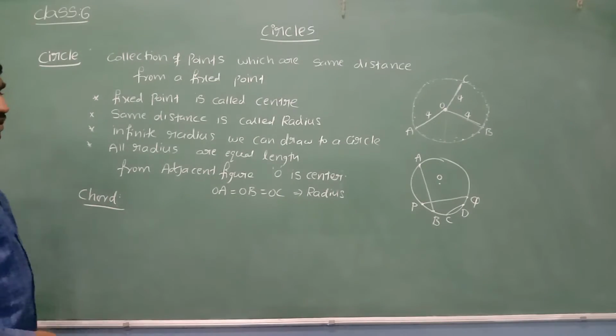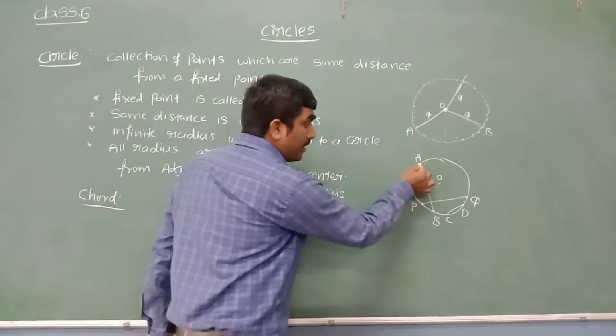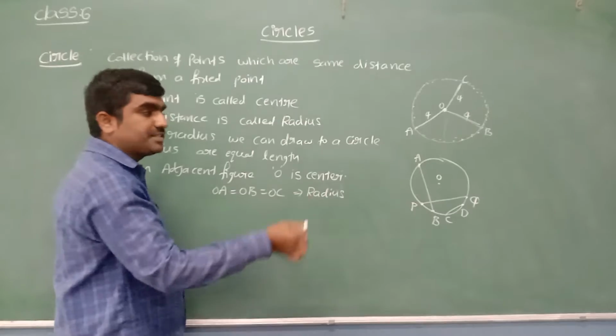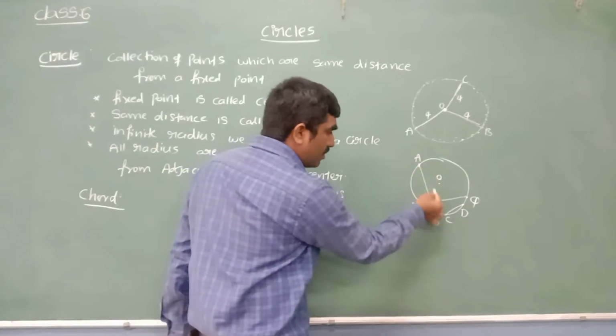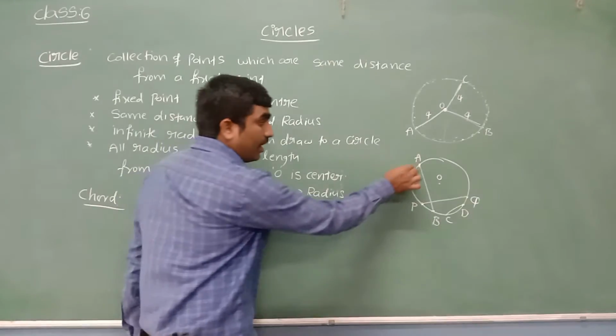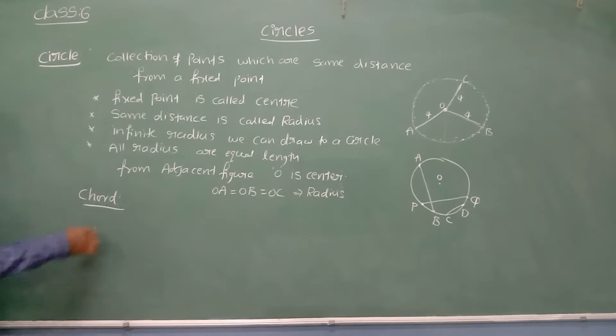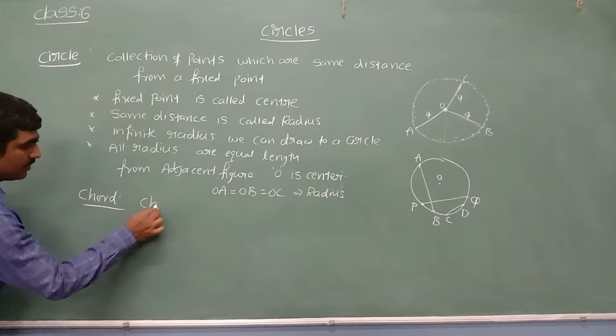What did I say about a chord? It is a line segment. A line segment has 2 end points. A chord is a line segment joining any 2 points on the boundary of the circle. What can we write here?